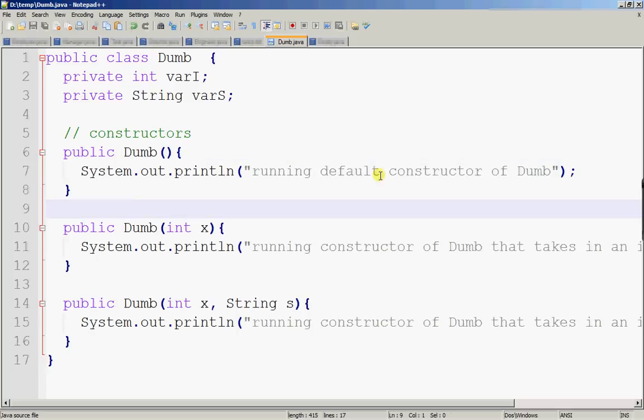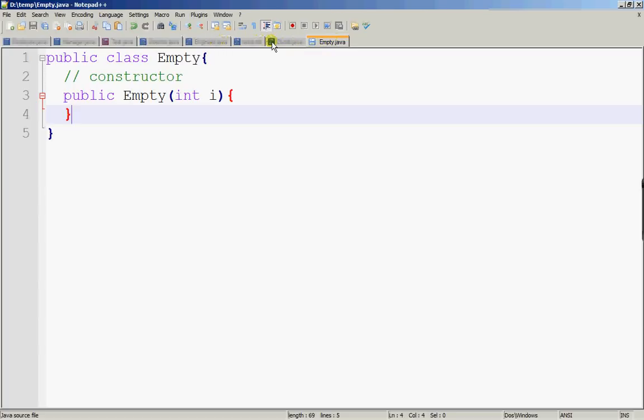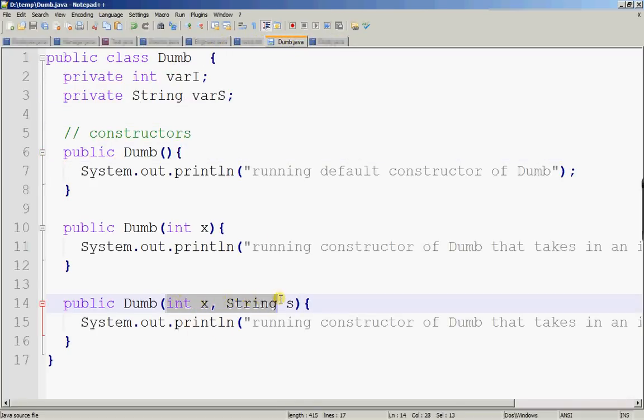Now the question is, when I create an instance of dump, only one of them can be called. Alright, if I create an instance of dump like that, 3, apple, alright, only the third constructor will be called. Okay, because you will try to match the 3, apple with one of the available constructors. Now you can use the this keyword to call another constructor in the same class.